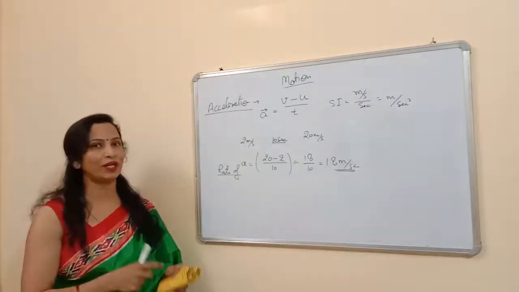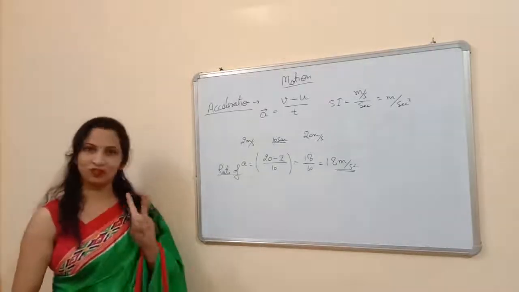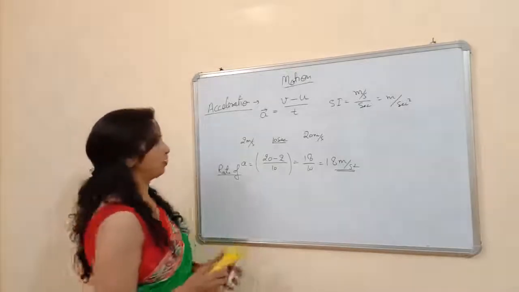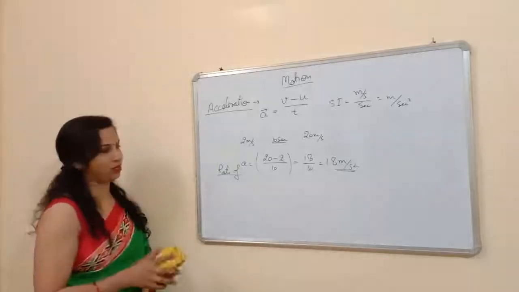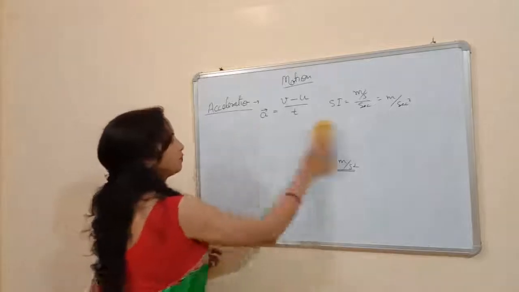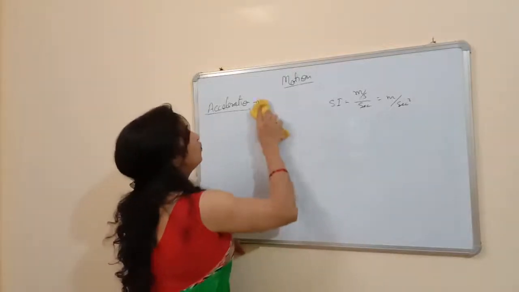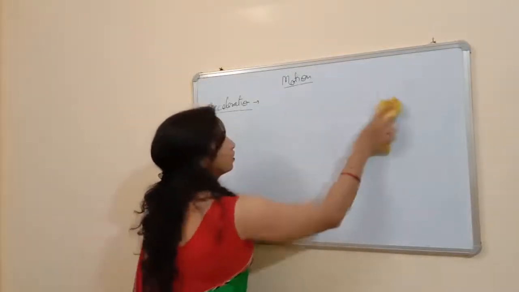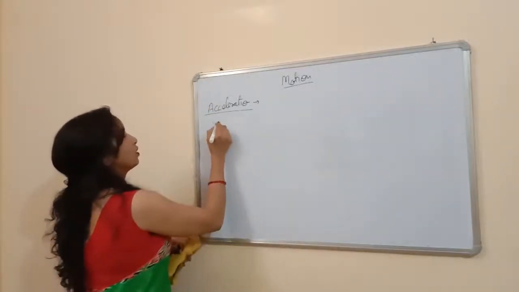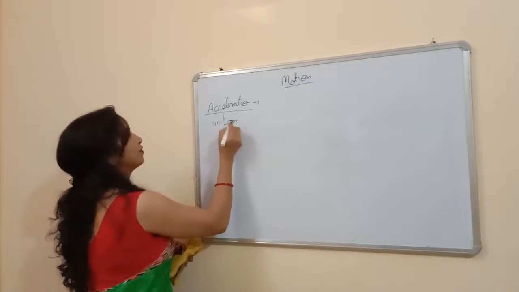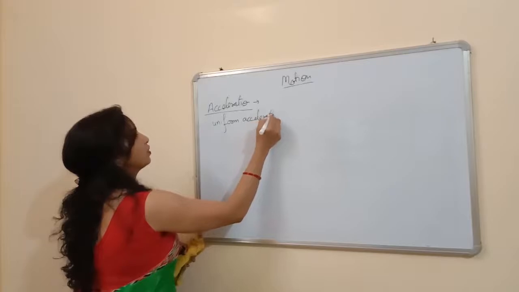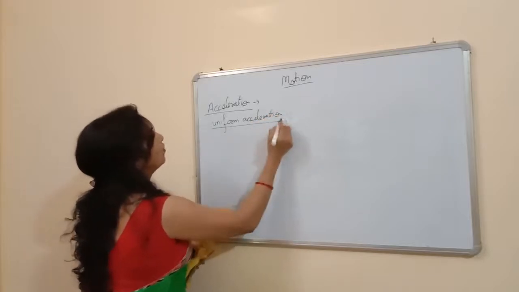So, I explained to you what is acceleration, what is the formula for finding acceleration, and what is the SI unit of acceleration. Now, continue. Acceleration can be of two types. It can be uniform and it can be non-uniform. So now I am going to explain to you what is a uniform acceleration. Again I am telling you that you can write your notes with me. It will be really helpful to you.